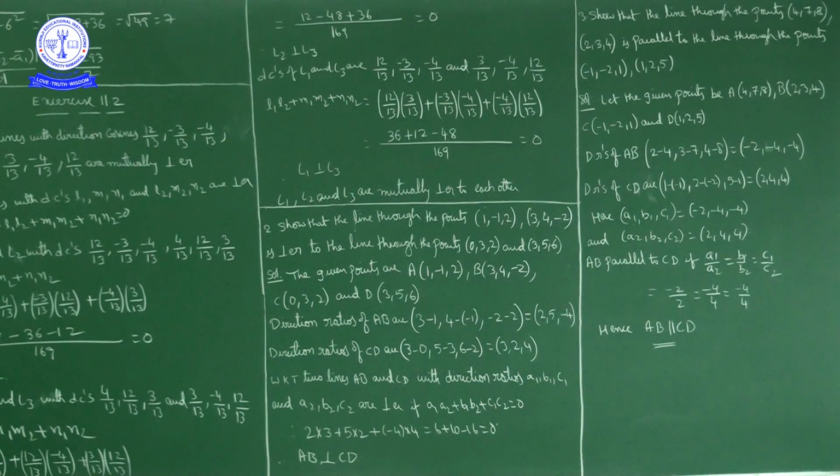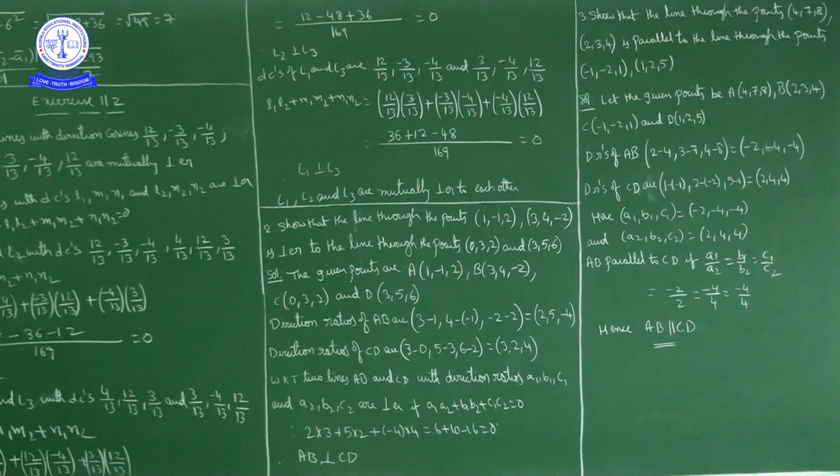Suppose a1, b1, c1 are the direction ratios of line L1 and a2, b2, c2 are the direction ratios of line L2.